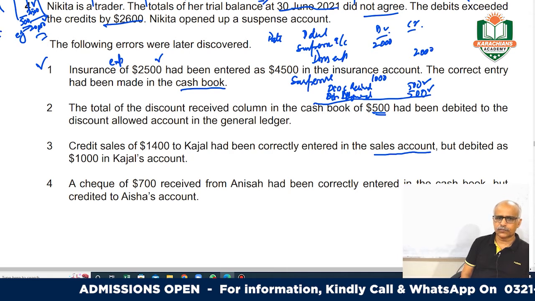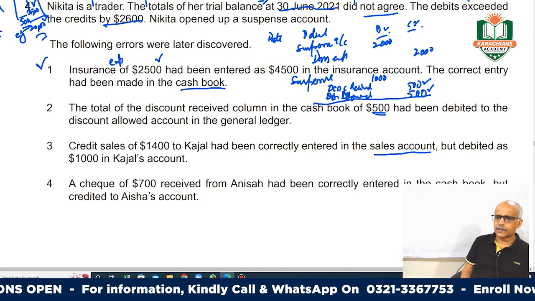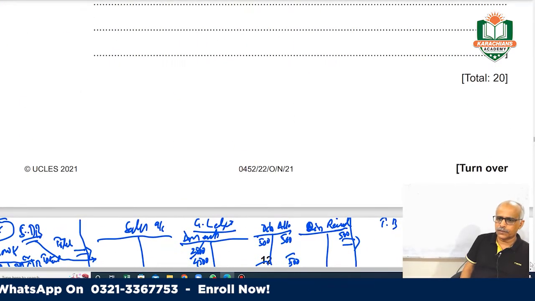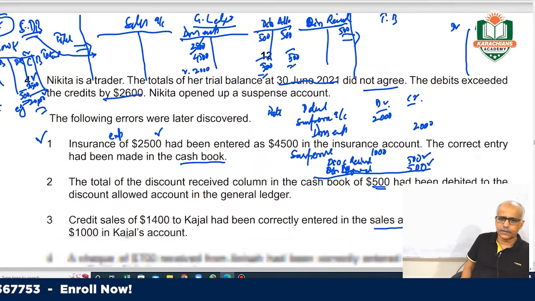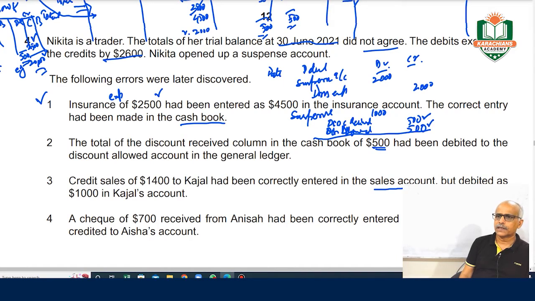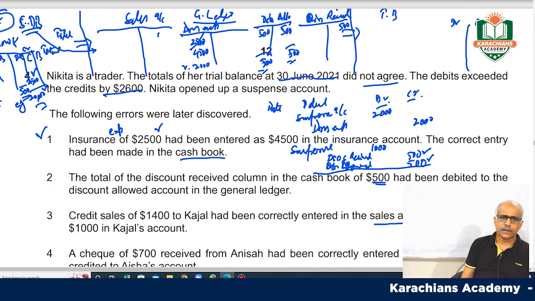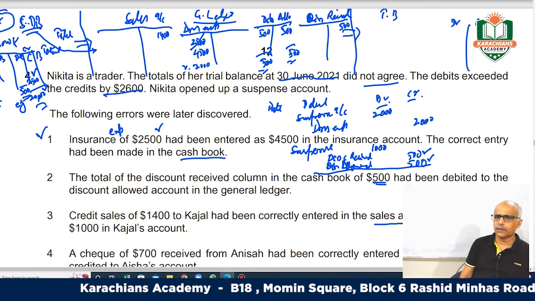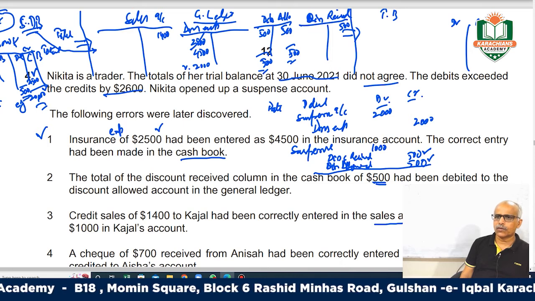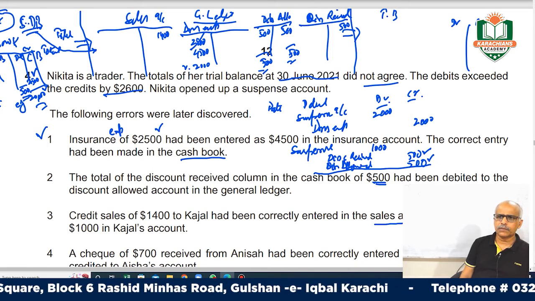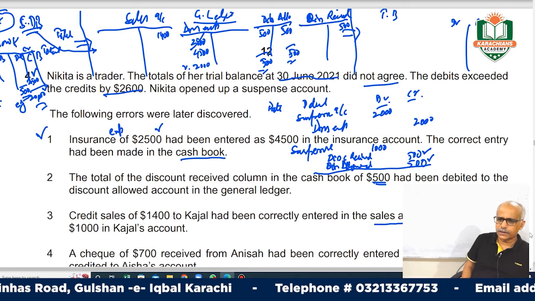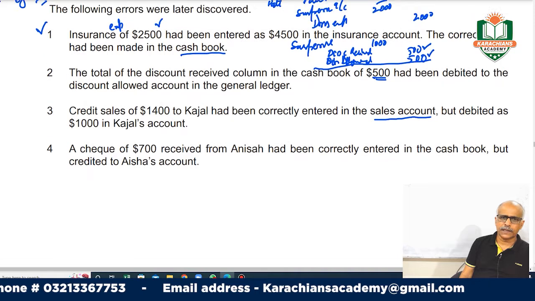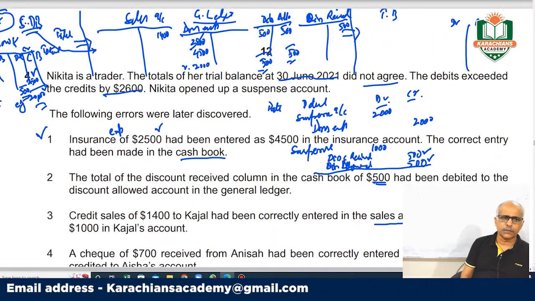So credit sales of 1,400, the sales account was correctly credited. It means in your sales account this side was correctly recorded. So in your trial balance 1,400 comes correctly. But what happened? Actually, when you are crediting your sales, you were to debit your customer.